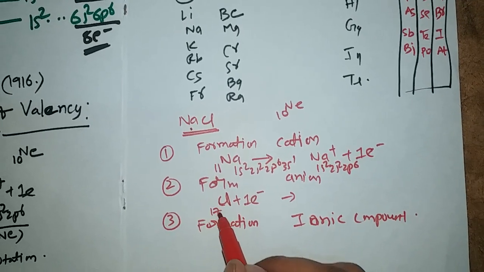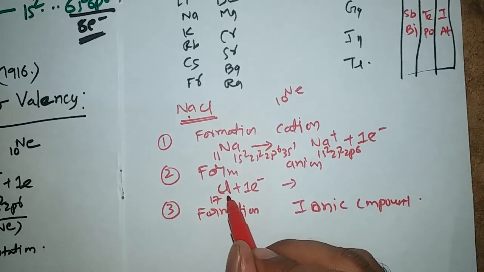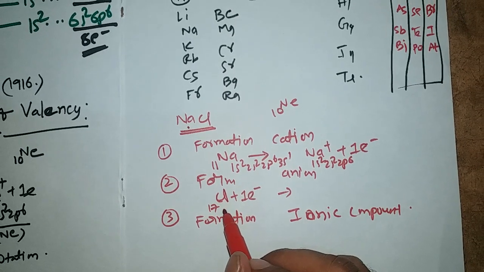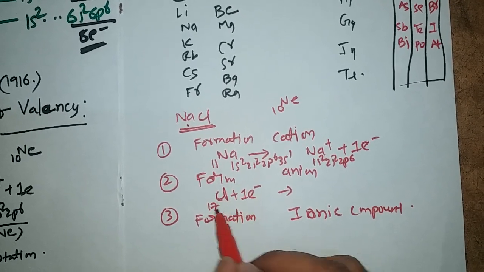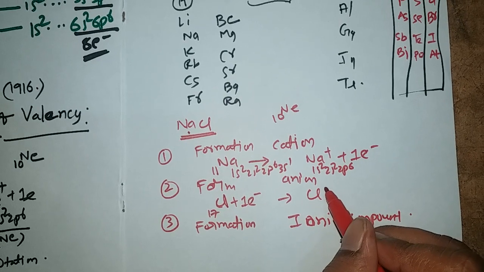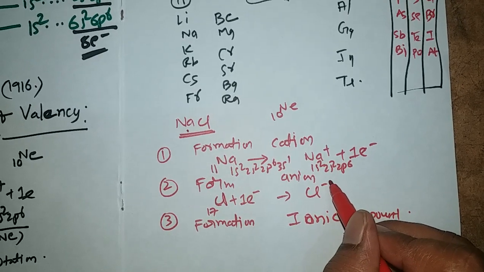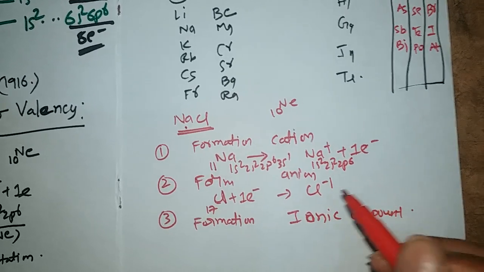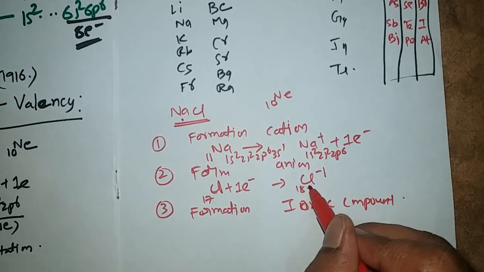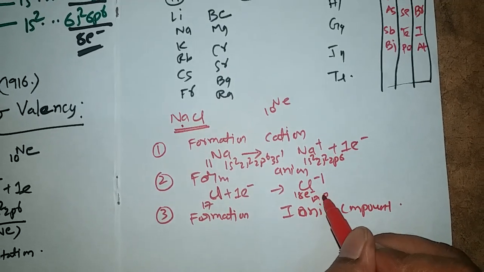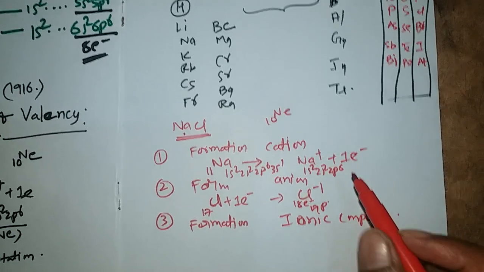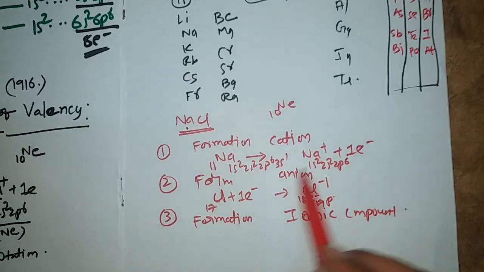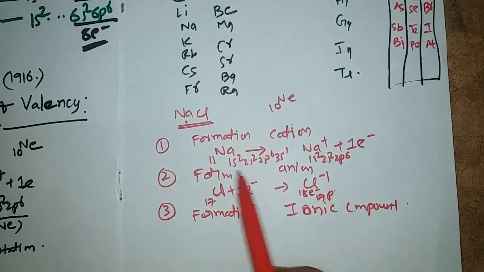In general, chlorine has 17 electrons and 17 protons in its neutral state. When it gains one electron, it has one excess electron. Electron has negative charge, so it will get one minus charge. Now it has 18 electrons and 17 protons. So, formation of cation, formation of anion.